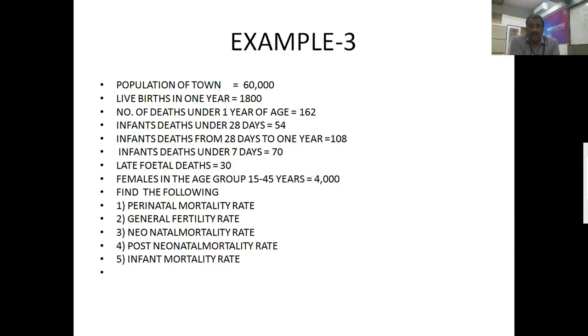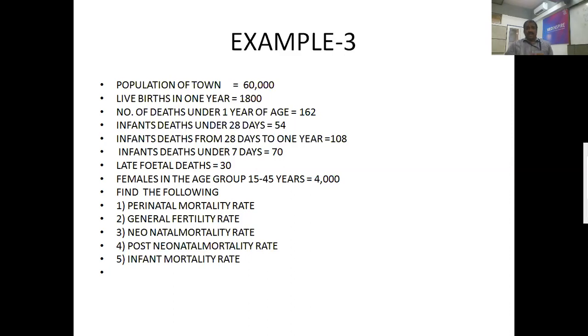Here we are going to find out different types of other things. If you see in this example, the population of a town is 60,000. Live births in that particular year is 1800. Number of deaths under 1 year of age is 162. Infant deaths under 28 days is 54. Infant deaths from 28 days to 1 year is 108. Infant deaths under 7 days is 70. Late fetal deaths are 13. Females in the age group 15 to 45 years is 4,000.